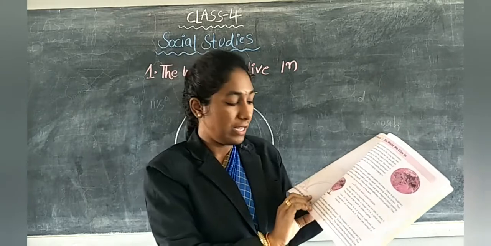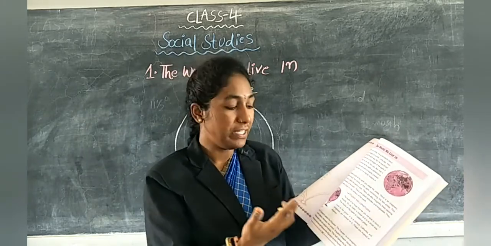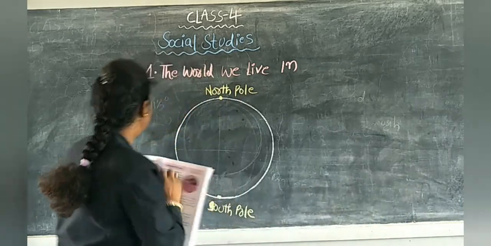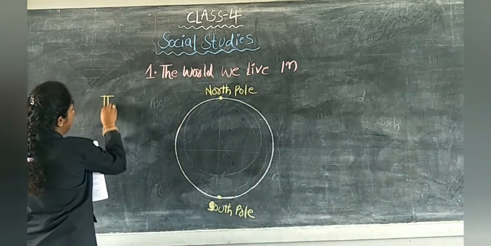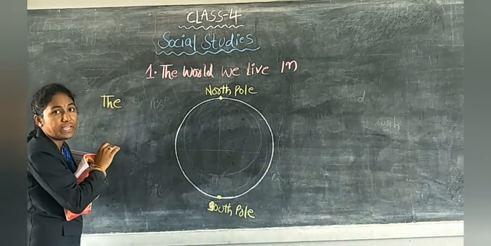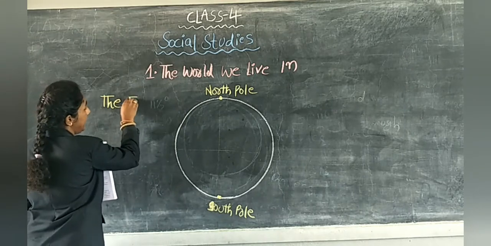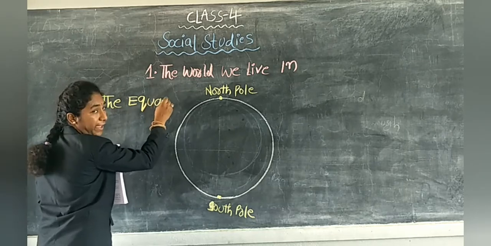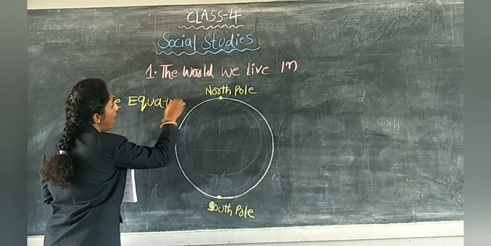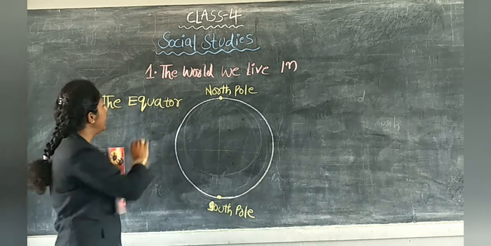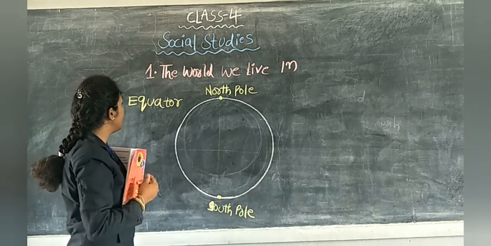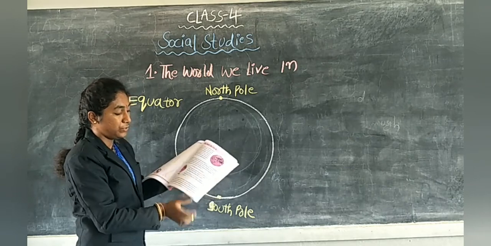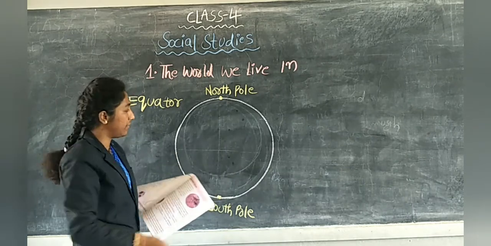Look children, now what are we going to learn about? The equator. The equator. What is the spelling of equator? E-Q-U-A-T-O-R. Equator. Okay, children? Now, 0 degree latitude is called the equator.